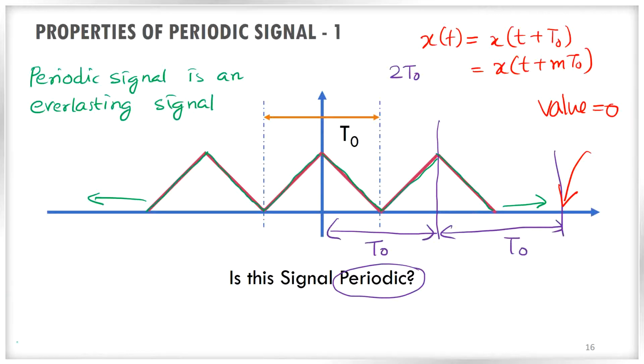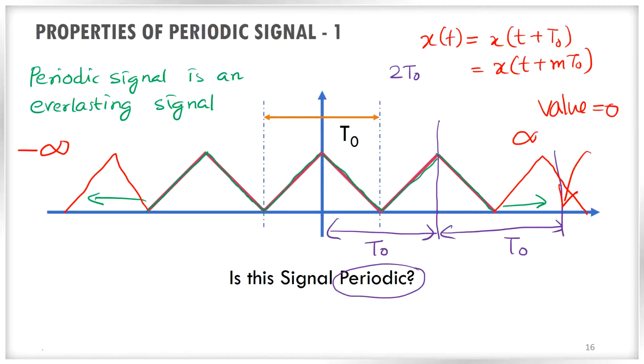The signal must start in the minus infinity time, so somewhere in the past, and it should go up to the plus infinity, and there should be replicas like this from minus infinity to plus infinity. Then only we can say that the signal is periodic.